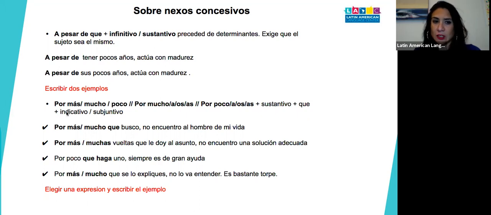In this case it is por más, por mucho, por poco, por mucho, por poco, por pocas, más sustantivo, más que, más indicativo or subjuntivo. Let's see. This is kind of the formula, but I like to break it down in examples.